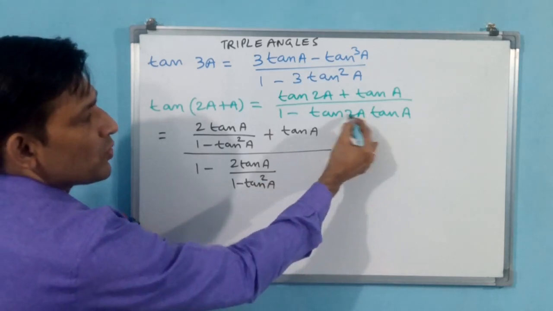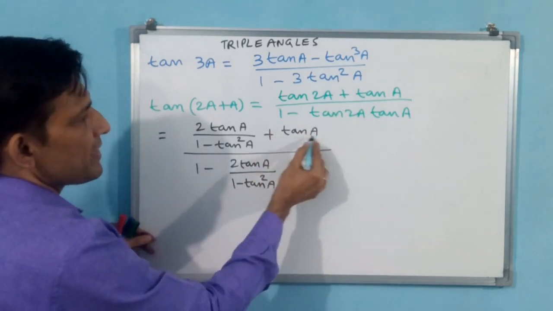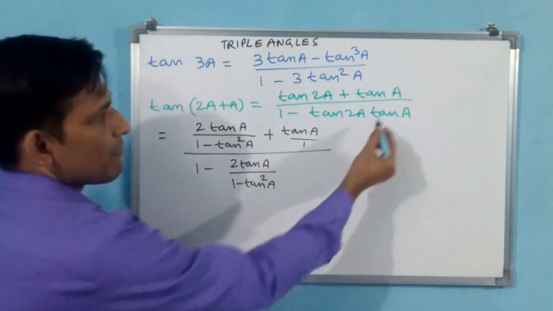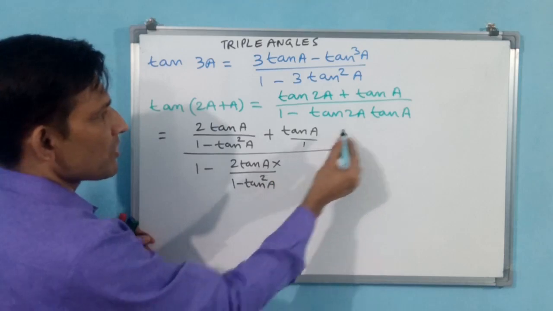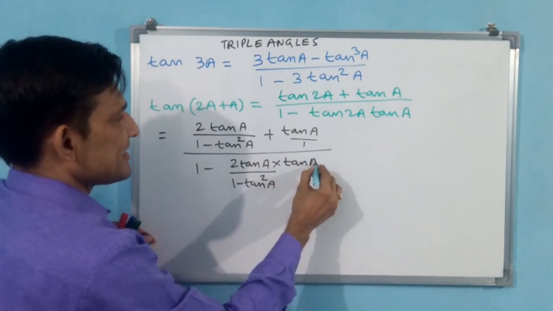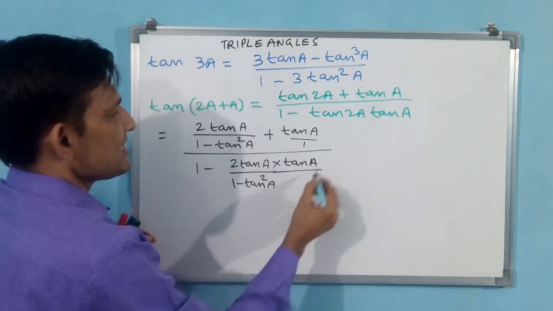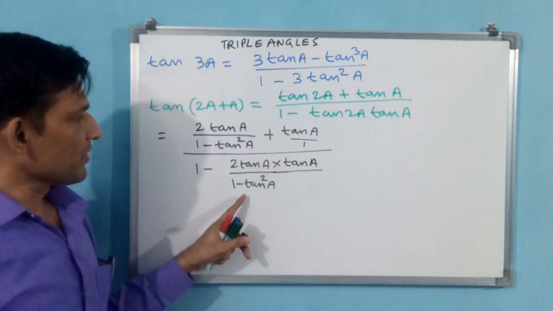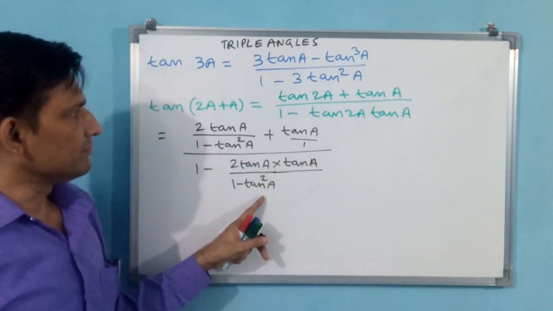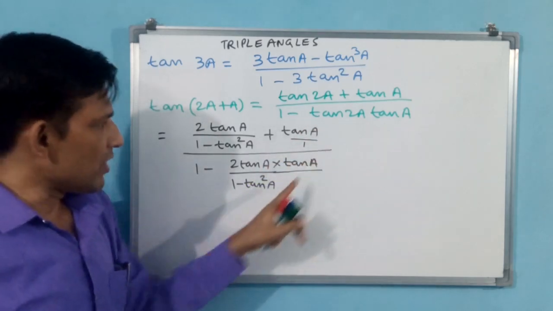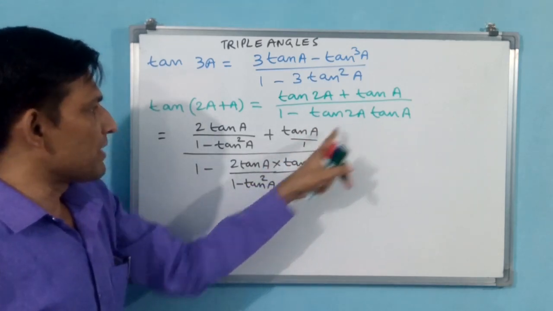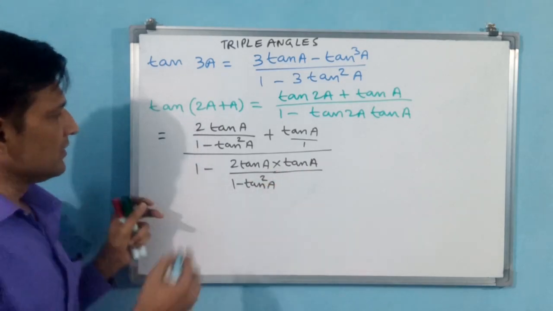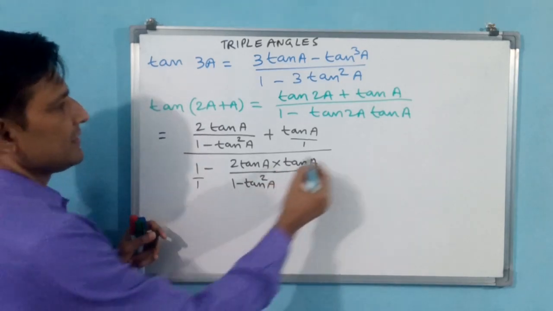See, here this into is there, and here plus is there. That is why separately you have written. This you can take like this, divided by 1, but into is there. Into means here only you have to write tan a. Now you can say this like this: 2 tan a into tan a by 1 minus tan square a. Tan 2a we have derived and tan a we have to multiply. Always multiplication with the numerator only we do. Okay. Now here also you take like this.